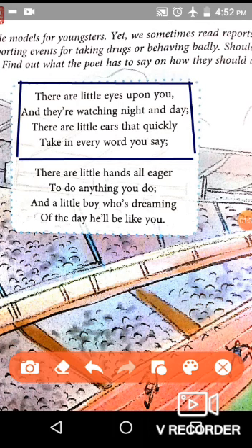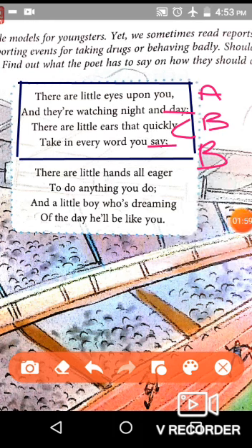Now let us see the words which are rhyming in our stanza 1. Here in line 2, day is rhyming with the word in line 4, say. So here day and say are rhyming. So the rhyming scheme here is A, B, C, B.